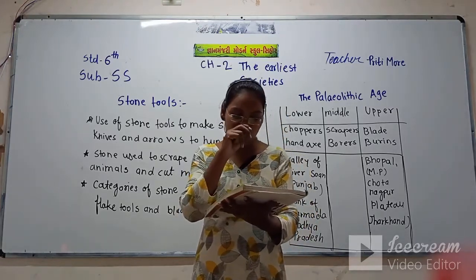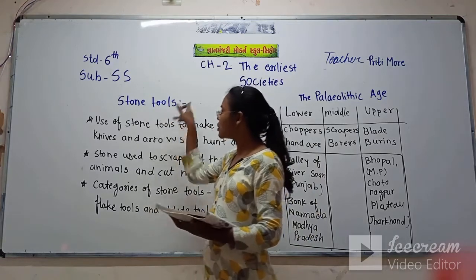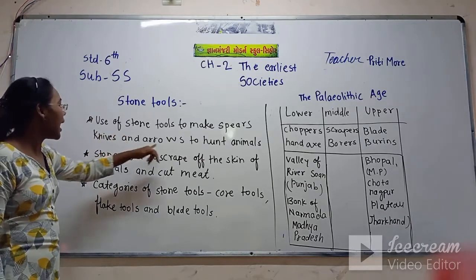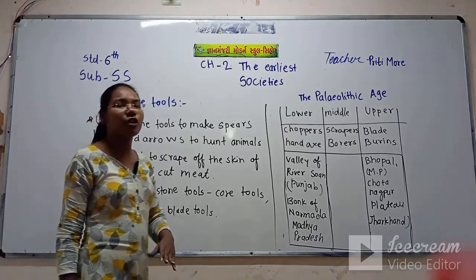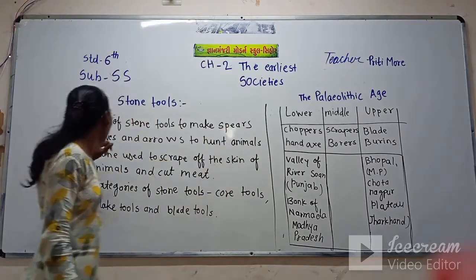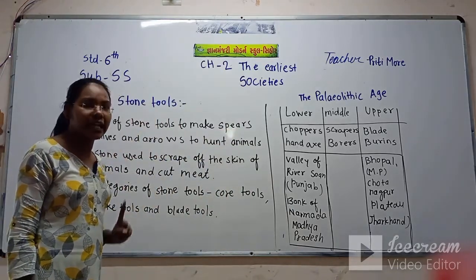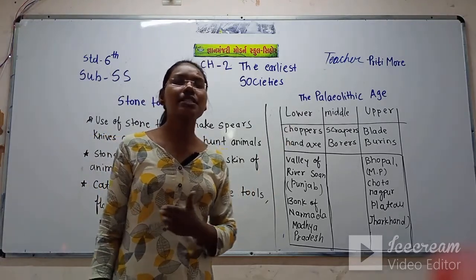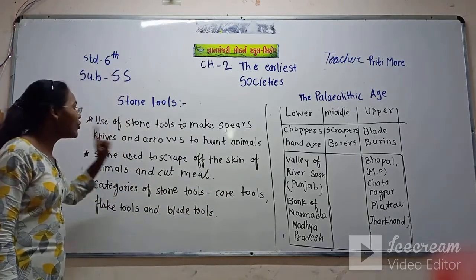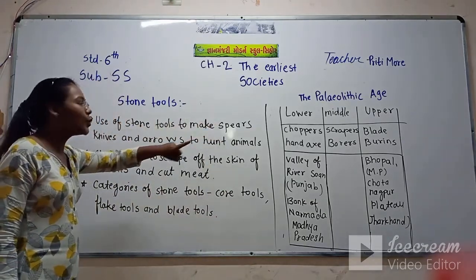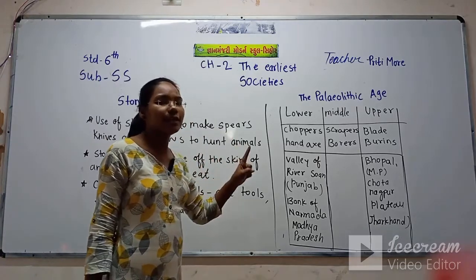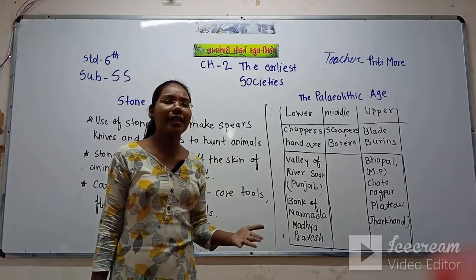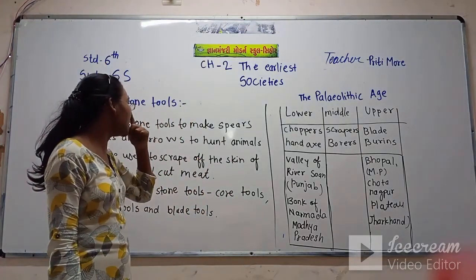Now, phases of the Stone Age. First, note down the stone tools. They used stone tools to make spears, knives and arrowheads to hunt animals, for different uses. They made stone tools in different sizes. The spear, that is the blade tools, was used for hunting animals, because all the ancient human beings were depending on animals. They used to eat the meat of the animals.